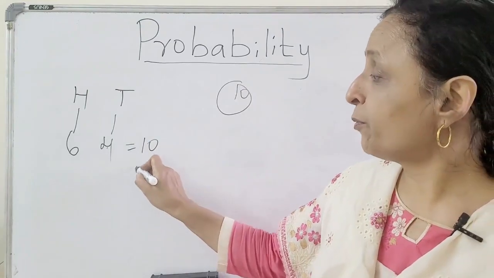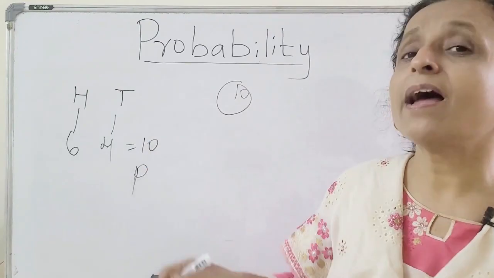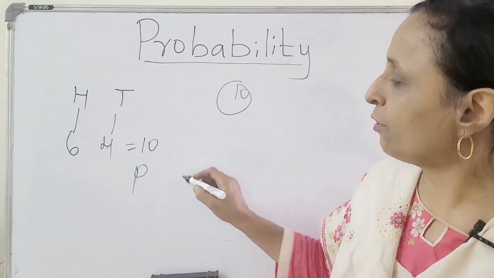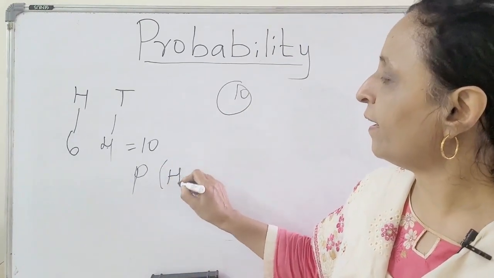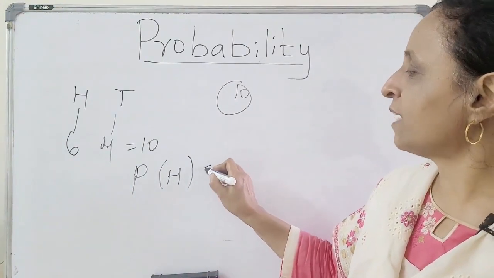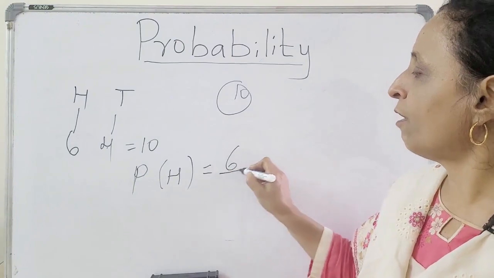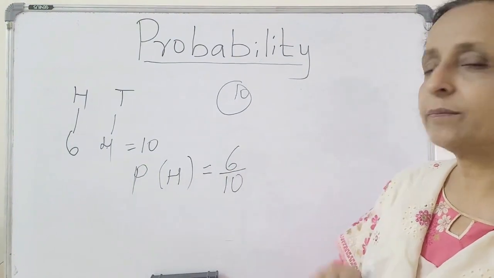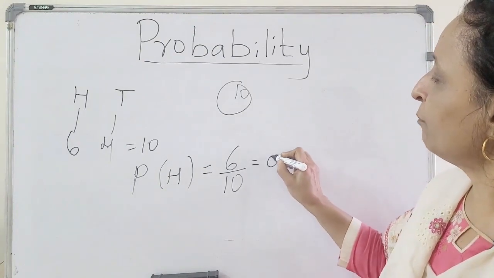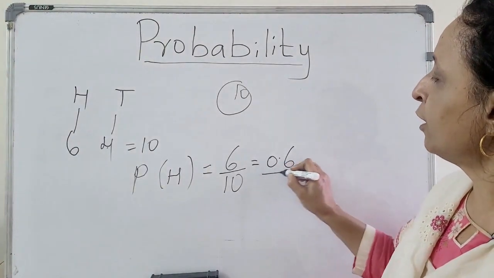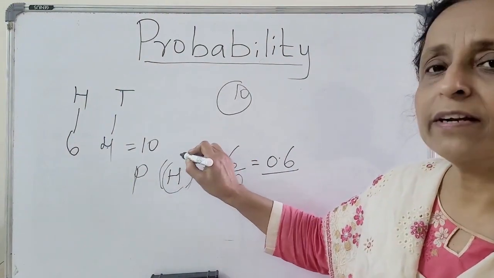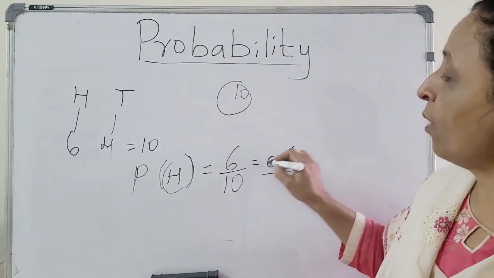So what is the probability? You're calculating by actually tossing and seeing what is the probability of the event head. 6 times you have got head out of how many? 10. So now you can calculate, it will come to 0.6. The probability for event head is 0.6.